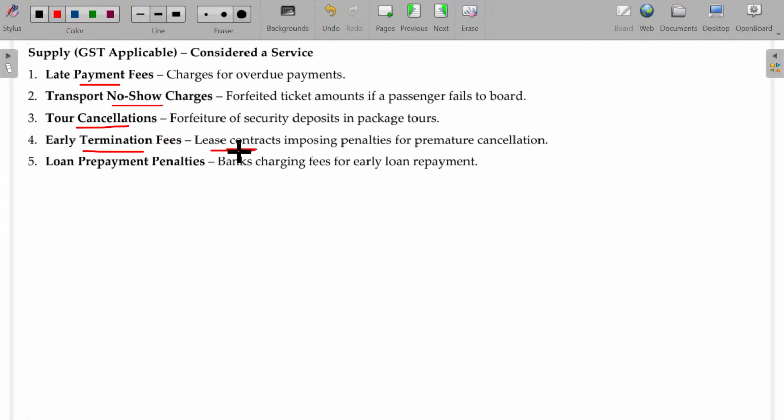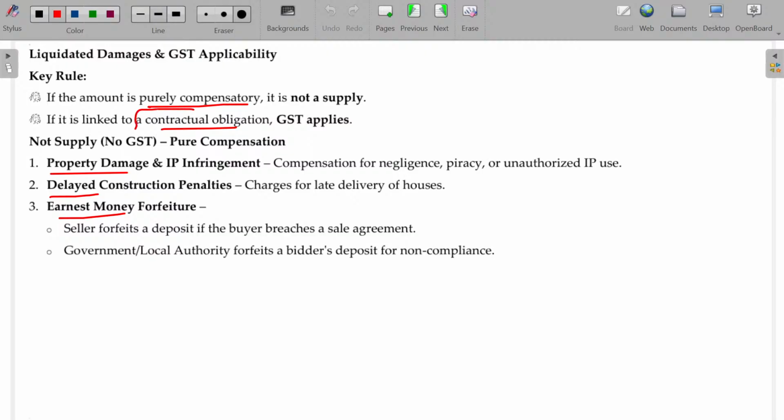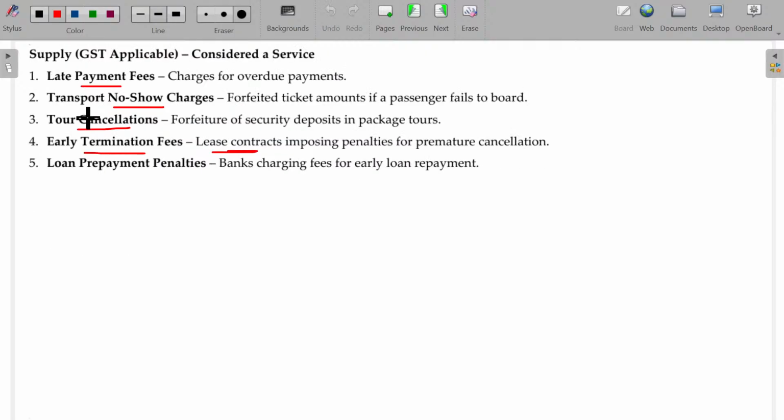So late payment fee, no show charges, tour cancellation, early termination fees, lease contract for 5 years but you terminate in the third year itself. For that, a small compensation is paid. These compensations are contractual obligations. It's clearly stated while contracting. If you fail to board the bus by 9 o'clock, your payment is forfeited, the bus will start to run. Okay, as per the contract, you failed and automatically the money is forfeited, subject to GST.